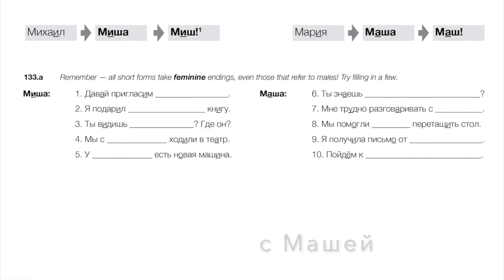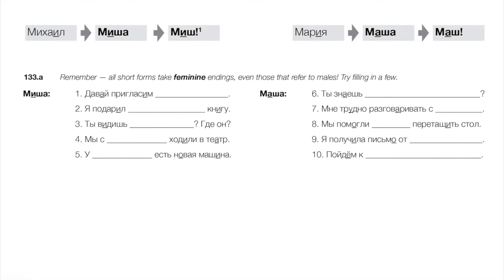Eight. We helped Masha move a table, right? Drag it across the room or whatever, from one place to another. Мы помогли Маше перетащить стол, right? Помогать takes the dative. Nine. I received a letter from Masha. Genitive. Я получила письмо от Маши. Ten, sorry. Let's go see Masha. К takes the dative. Пойдём к Маше.